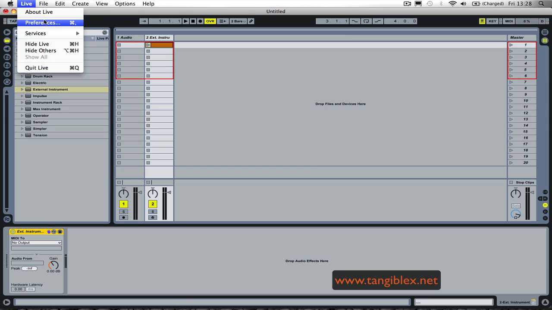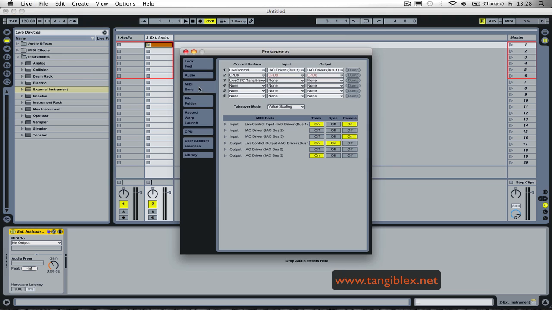So we can go to Live preferences, to MIDI, and I see here I have three different devices, driver number 1, 2 and 3. I'm gonna use number 3, for example. I want to get the notes out from that device, so I put Track on, because that means the MIDI from my MIDI clips is gonna go out.